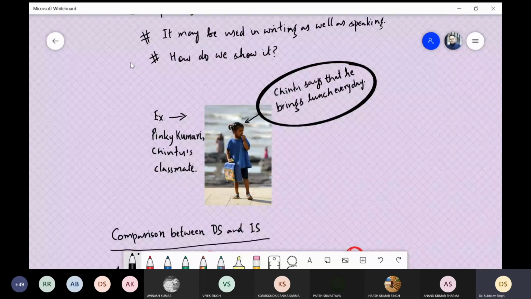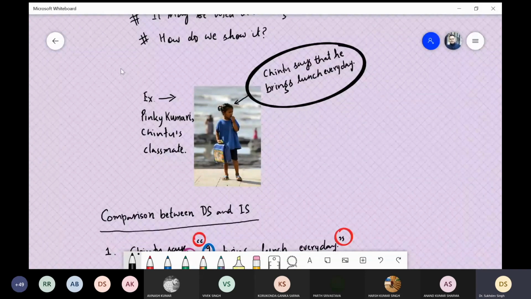Now we will convert Chintu's statement into indirect speech. We use the example of Pinky Kumari, who is Chintu's classmate, this little young girl. So she now conveys what Chintu had said in indirect speech, not in the direct. She says, Chintu says that he brings lunch every day. Bring lunch every day, this is what he had said. So now we will see what are the changes which have been made while converting direct speech into indirect speech.